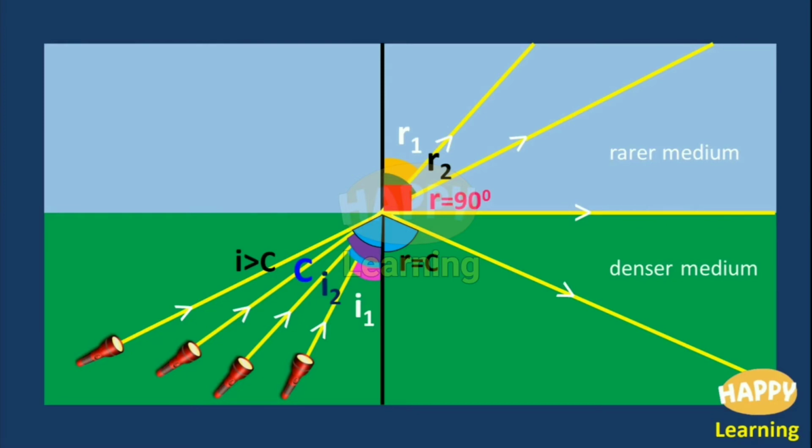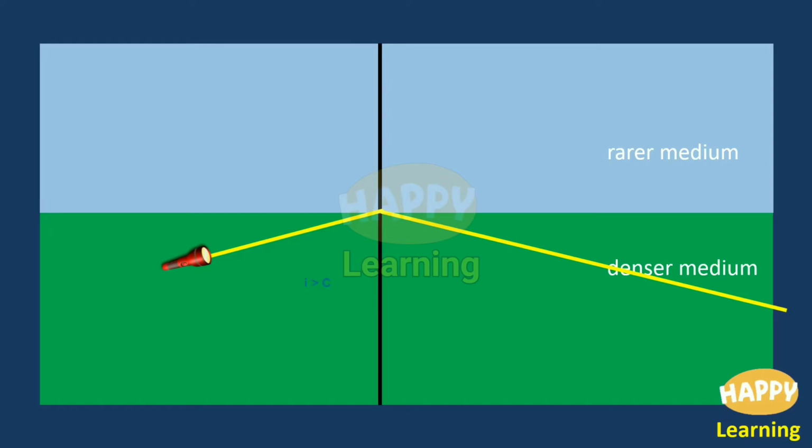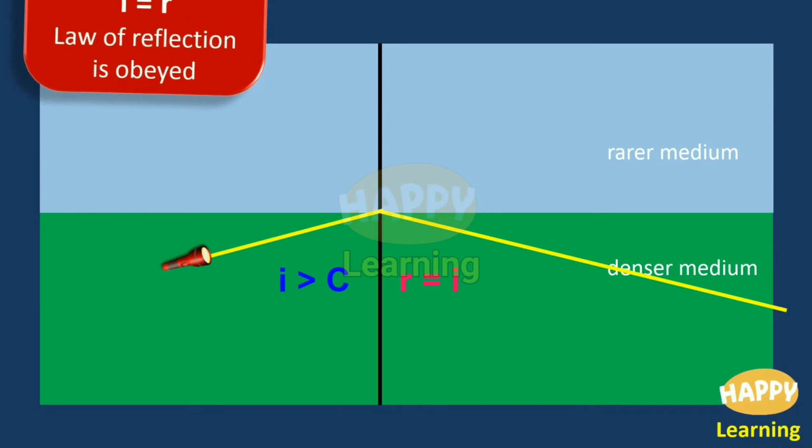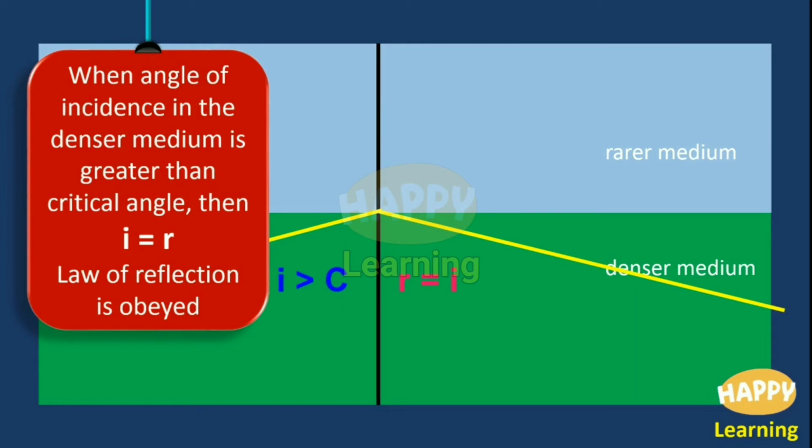So, when this reflection takes place, for the condition I greater than C, one condition is that the light ray should be trying to pass from denser to rarer. The second condition is that the angle of incidence I should be greater than C. Then the light ray reflects, and here the angle of reflection R is equal to I. When the angle of incidence in the denser medium is greater than the critical angle, then I is equal to R. The angle of incidence and angle of reflection are equal.